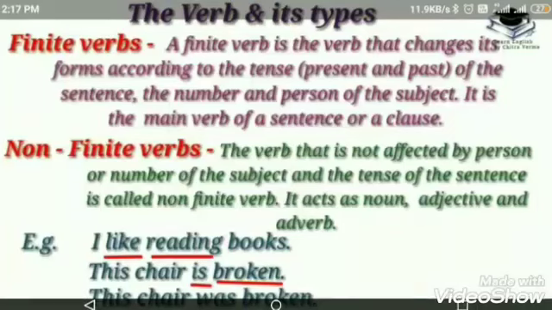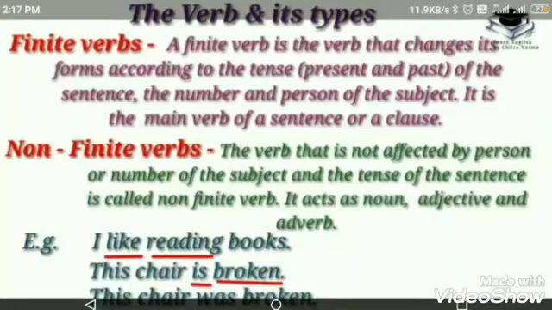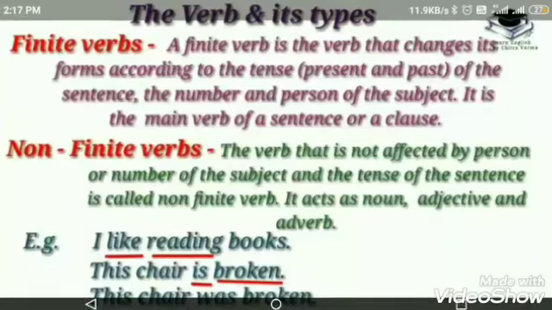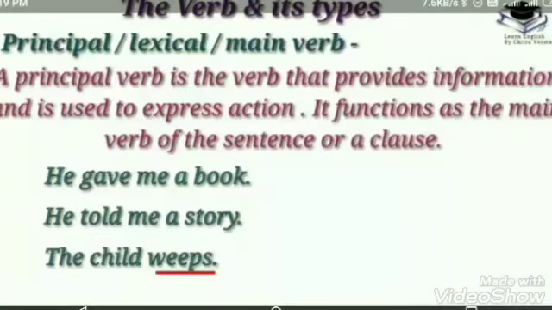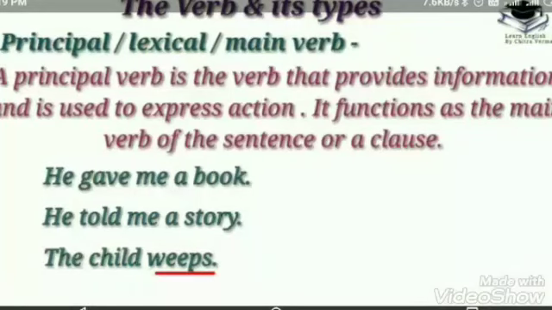If the subject is plural, there will be 'are.' So, this is called a finite verb. But the verb 'broken' is not changed, though the subject is singular or plural. So 'broken' is called a non-finite verb. See the third sentence. 'This chair was broken.'